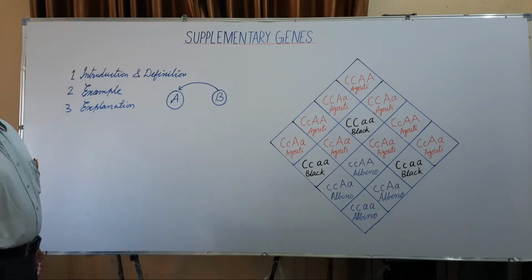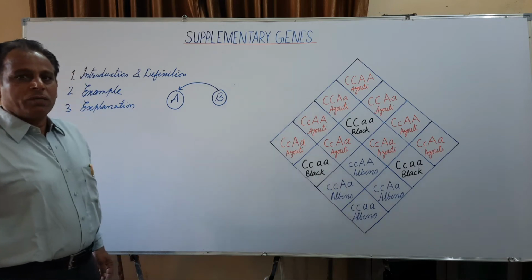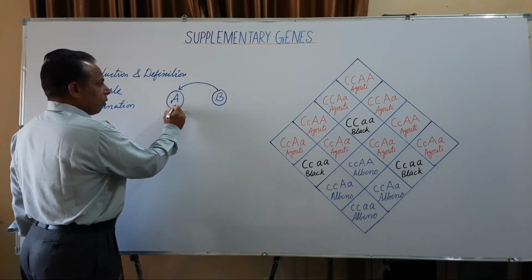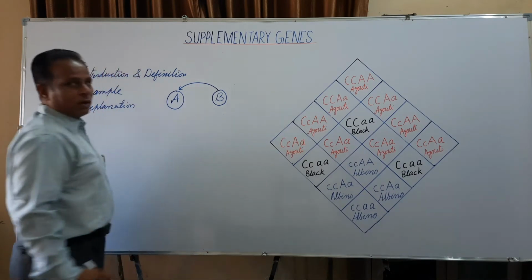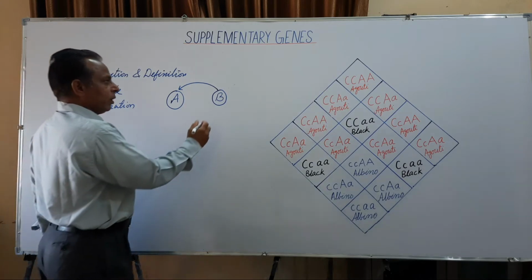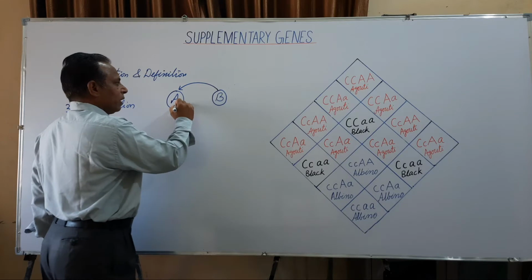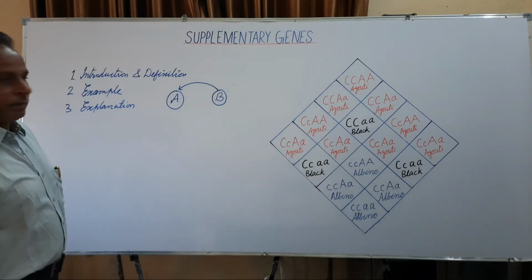The supplementary gene interaction may be defined as a type of gene interaction in which one non-allelic dominant gene has its own phenotypic effect, but another non-allelic dominant gene has no effect when present alone, but modifies the effect of the former, are known as supplementary genes.